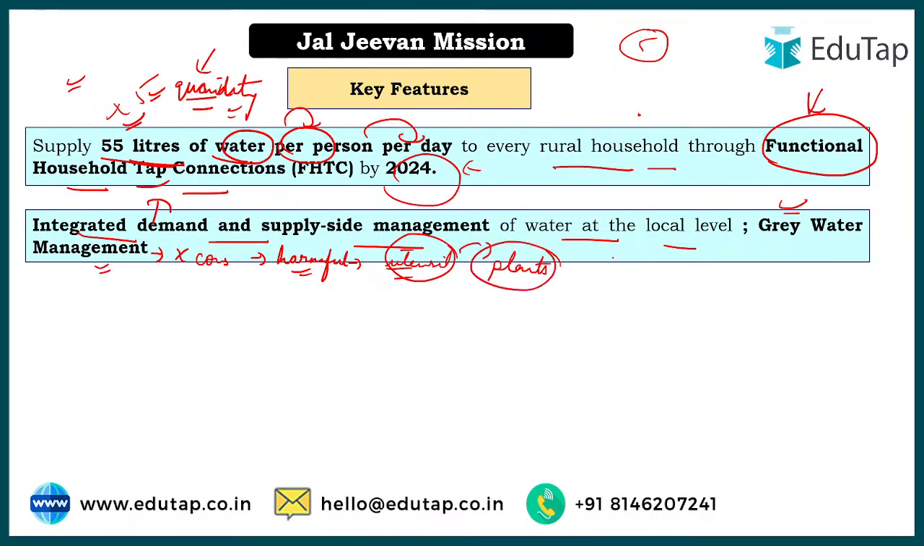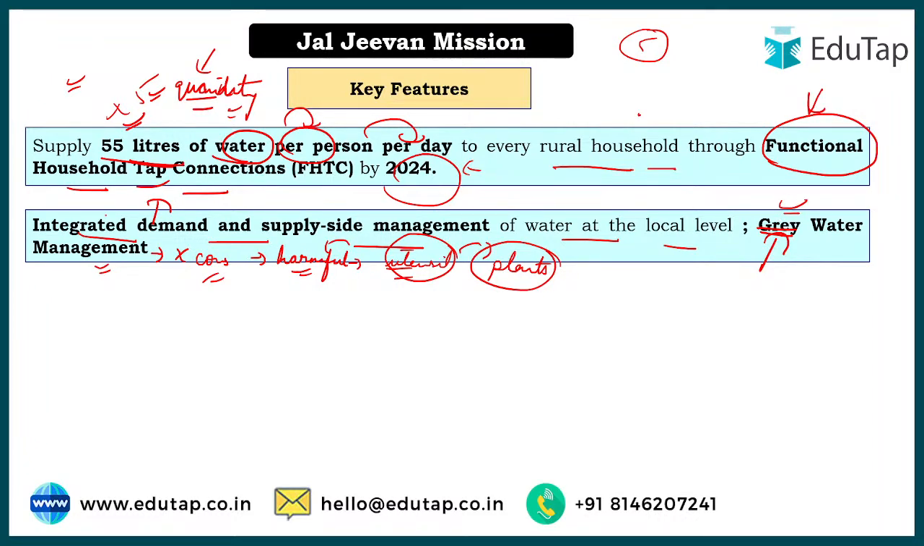Okay. Similarly, if you do mopping at home, after mopping you have that water that is left, that is the gray water, because it is not consumable, but it is not poisonous or hazardous also, right? So such water is known as gray water.